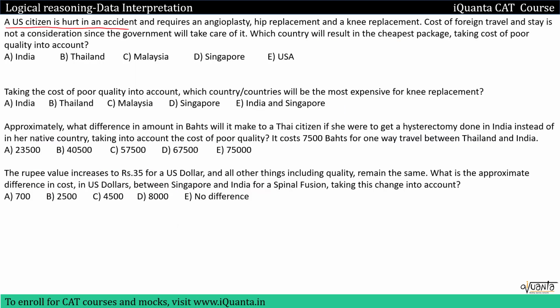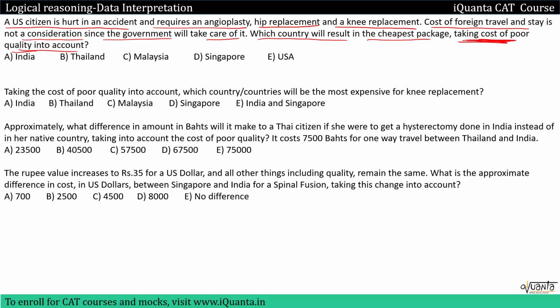The first question is: a US citizen is hurt in an accident and requires an angioplasty, hip replacement and a knee replacement. Okay, so these are the 3 surgeries that he requires. Cost of foreign travel and stay is not a consideration since the government will take care of it. We do not have to take care of the cost of travel. Which country will result in the cheapest package taking cost of poor quality into account? So we have to take care of the cost that is incurred while doing a surgery, and we also have to take into account the cost of poor quality. That means if the surgery is poorly done, then there was some cost given to us to correct those mistakes.